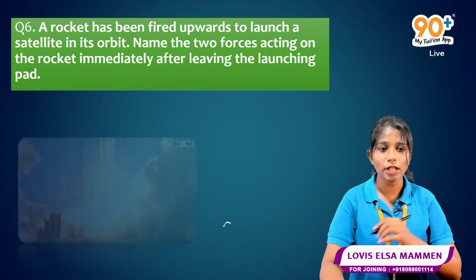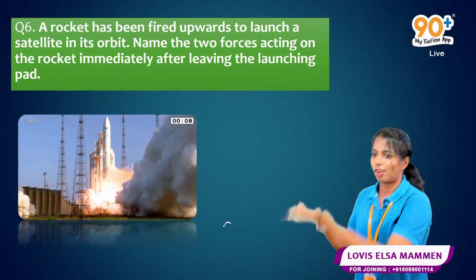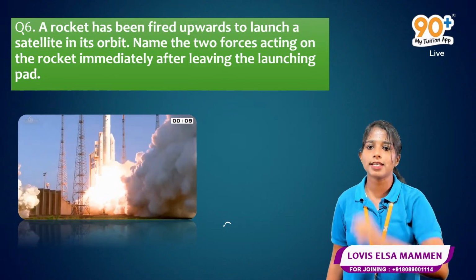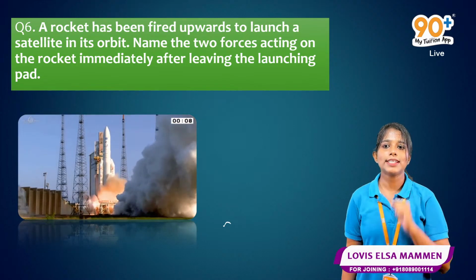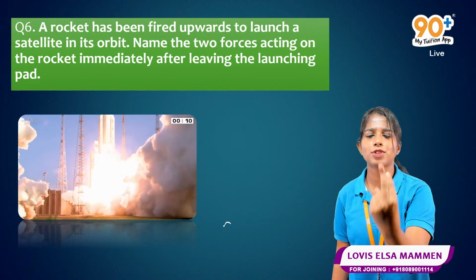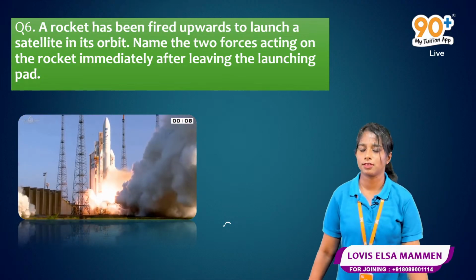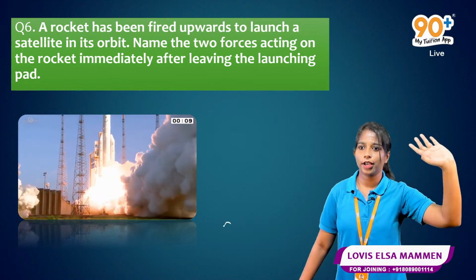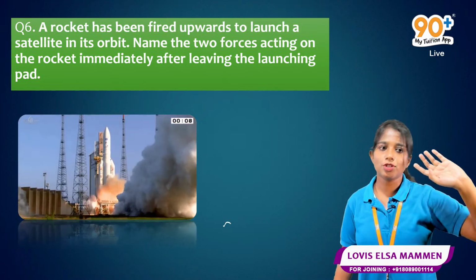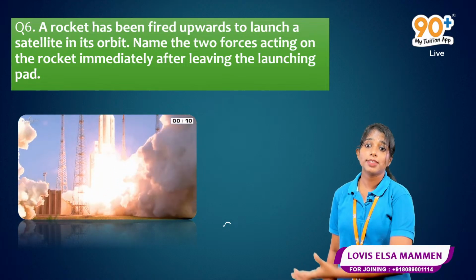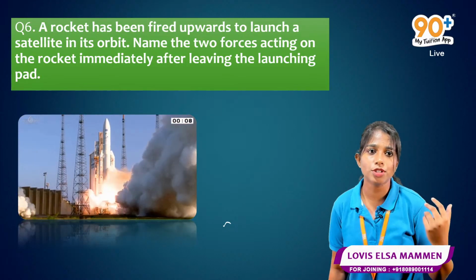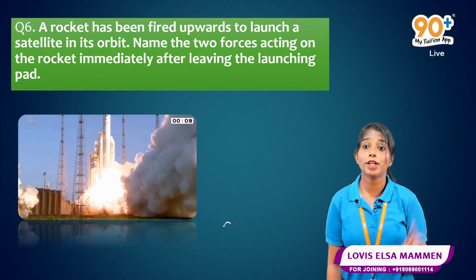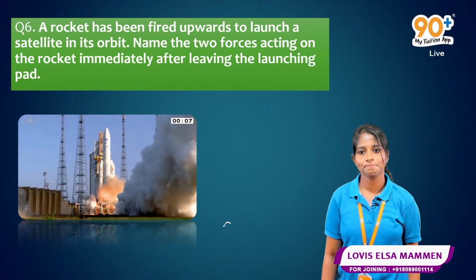Let us imagine a rocket. A rocket is going, and it has a satellite, so it will be launched. My question is, the rocket is going upwards. Which are the 2 types of forces acting here? Very simple question. You must have seen rocket launches from ISRO. When the rocket is launched, you know that it is going upwards. So which are the 2 types of forces acting here?